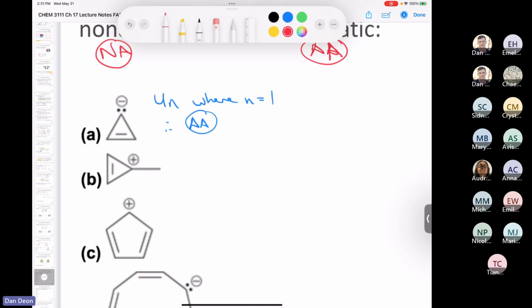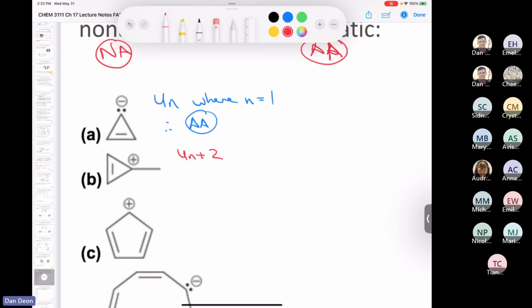Okay, let's go over very slowly. What is the hybridization of every single carbon in this ring? This is not a trick question. sp2, right? So every single carbon in here is sp2. So do we have a continuously overlapping system of p orbitals? Yes. Does it satisfy a Huckel number, 4n plus 2?